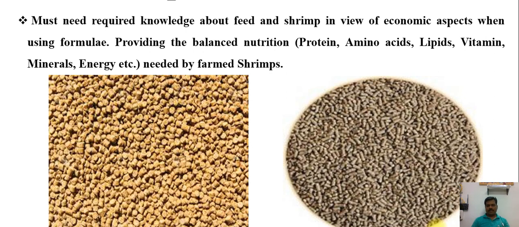According to that, we also need to know how much amino acids, lipids, vitamins, minerals, and energy are required before making the formulation. Those we need to balance in proportion and feed to the target shrimp. So finally we will get growth.